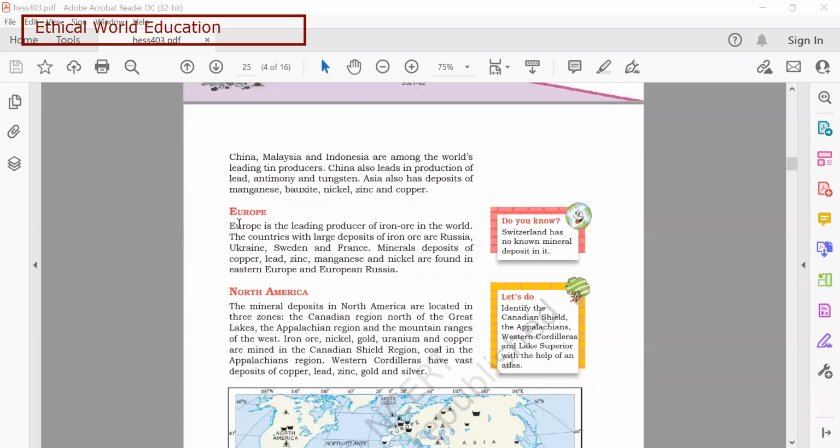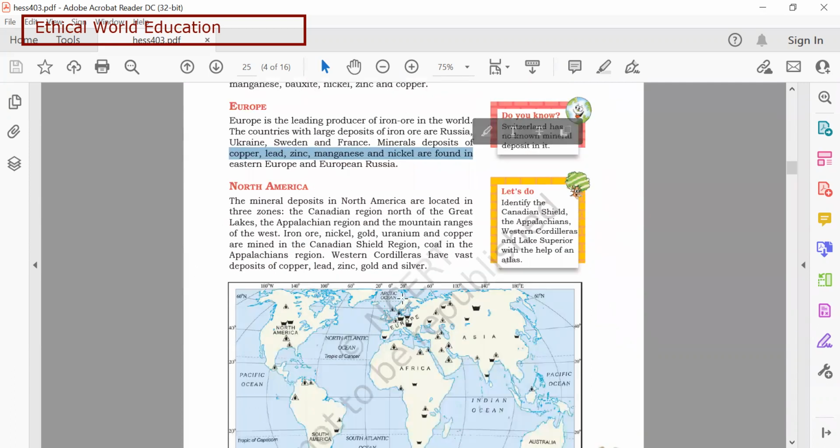So let's know about Europe. Europe is a leading producer of iron ore in the world, and the countries with large deposits of iron ore are Russia, Ukraine, Sweden, France. The mineral deposits of copper, zinc, lead, manganese, and nickel are also found in the western part of Europe and European Russia.